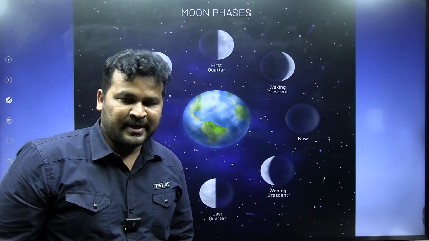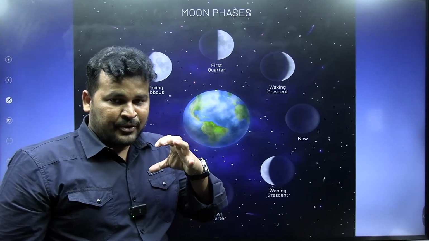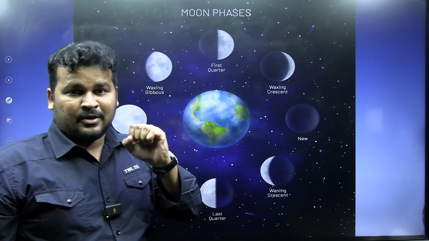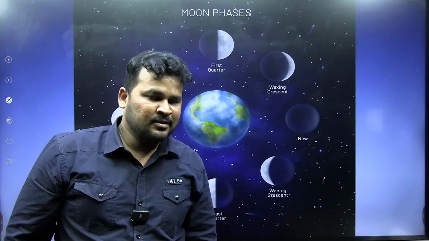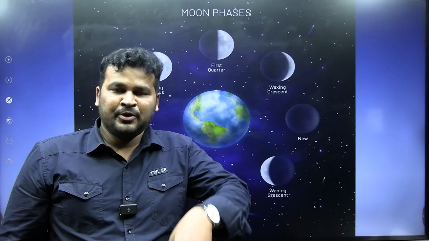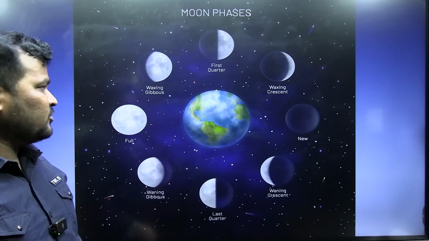So during Paurnami days, you are able to see the full moon. The moon is very, very bright, brighter than normal days. Even the moon can give light. So on the Paurnami day, there is a full moon.